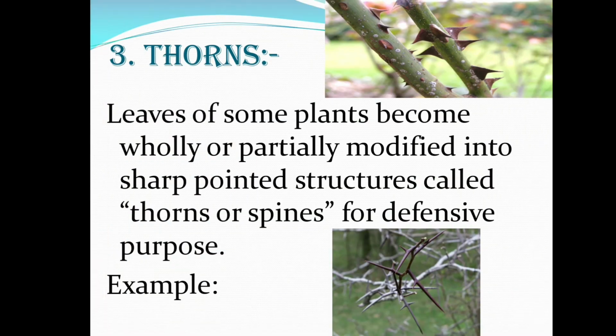Third one, thorns. Leaves of some plants become wholly or partially modified into sharp pointed structures called thorns or spines for defensive purpose. A thorn is a sharp pointed woody projection on the stem or any other part of the plant. It is there for the defensive purpose. What is defensive? It is protective. Some of the examples for these kinds of plants.